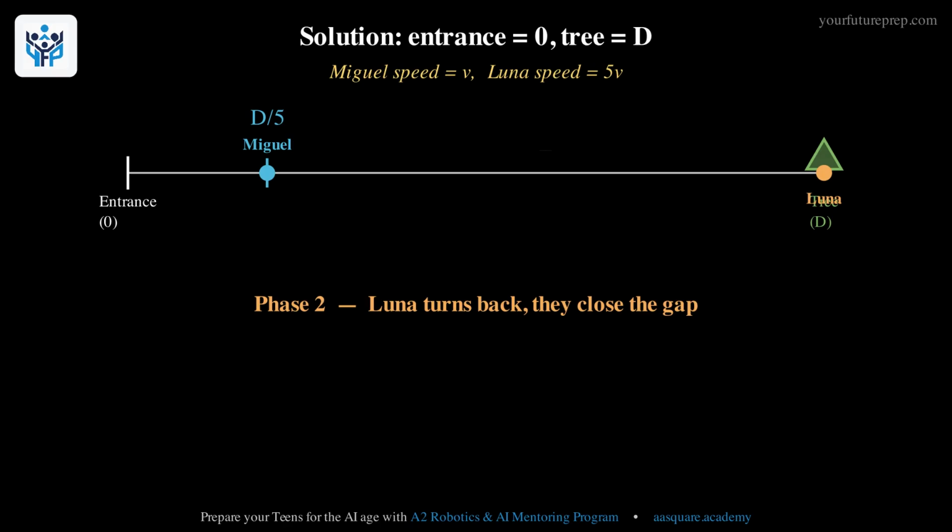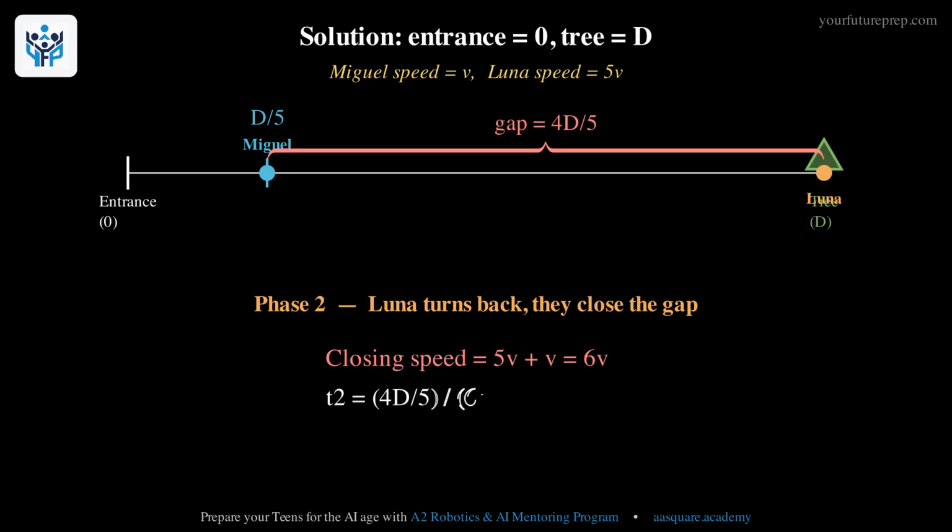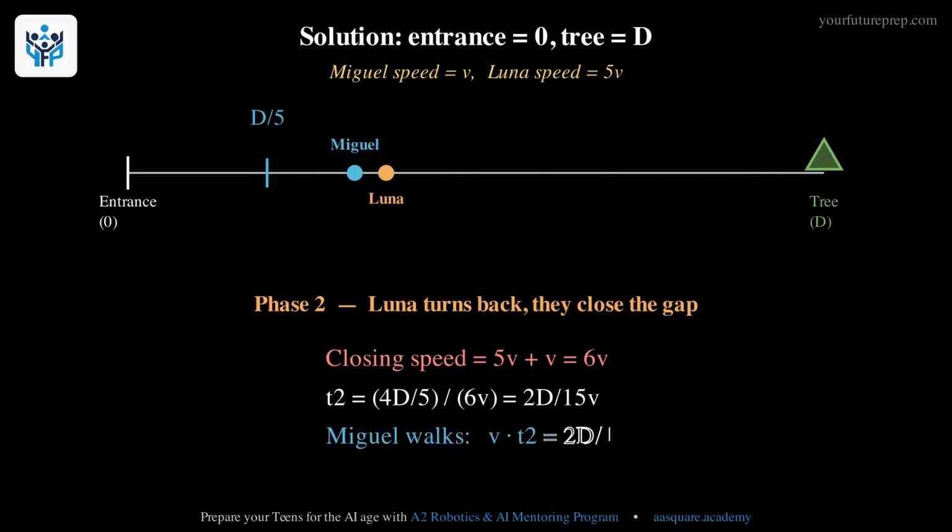Phase 2. Luna turns around and heads back. The gap between them is d minus d over 5, which is 4/5 d. They move toward each other, closing at 5v plus v, which is 6v. So the time is 4/5 d over 6v, equal to 2d over 15v. In that time Miguel walks another 2d over 15.